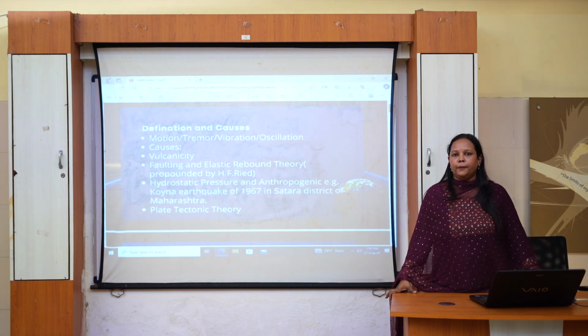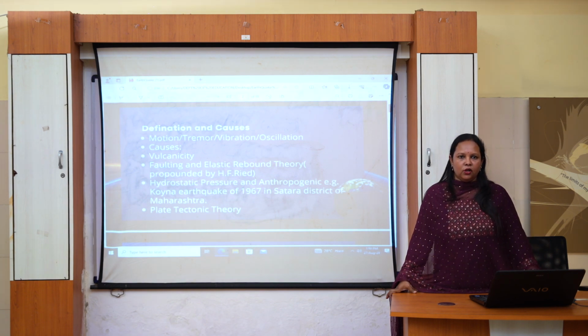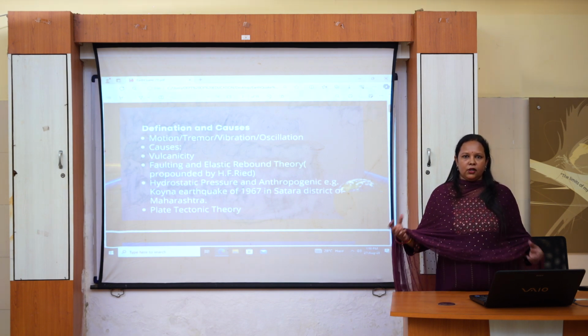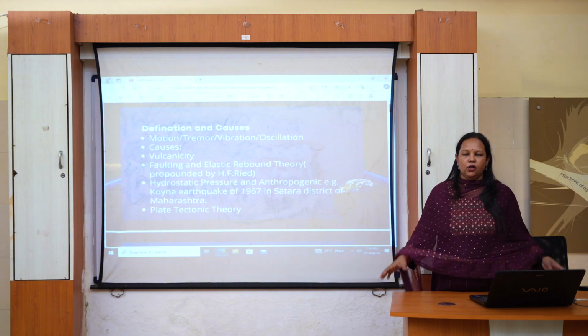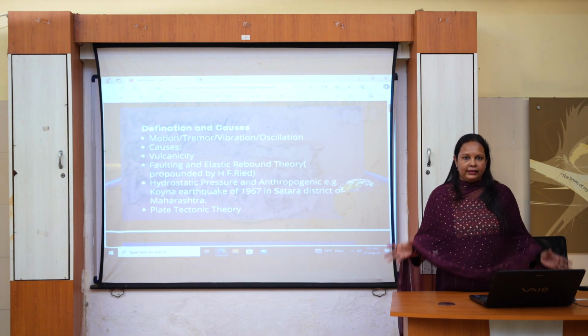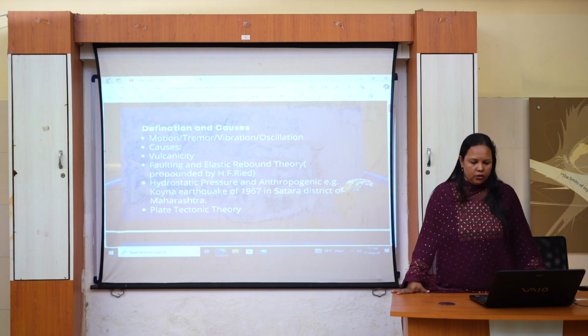So, often volcanic eruption and earthquake are said to be cause and effect, because on many occasions it has been noticed that earthquake is followed by volcanic eruptions and volcanic eruption is followed by earthquake. So, whenever there is a volcanic eruption, not necessarily always, the molten matter rushes out from the interior to the surface with violent speed, breaking open the crust, and this sometimes causes tremor in the nearby region, leading to earthquake.